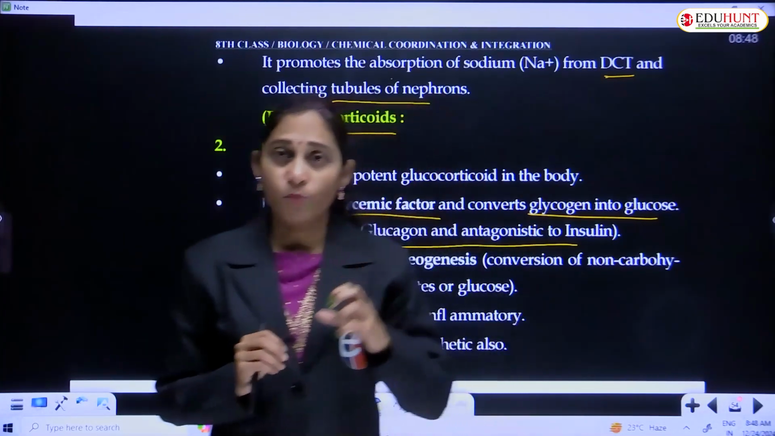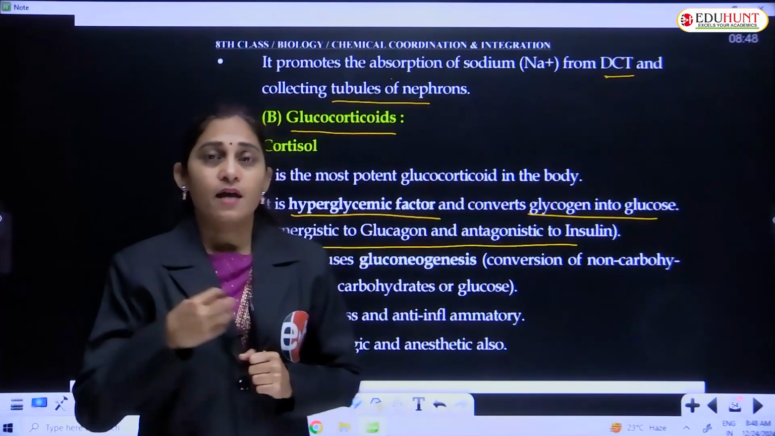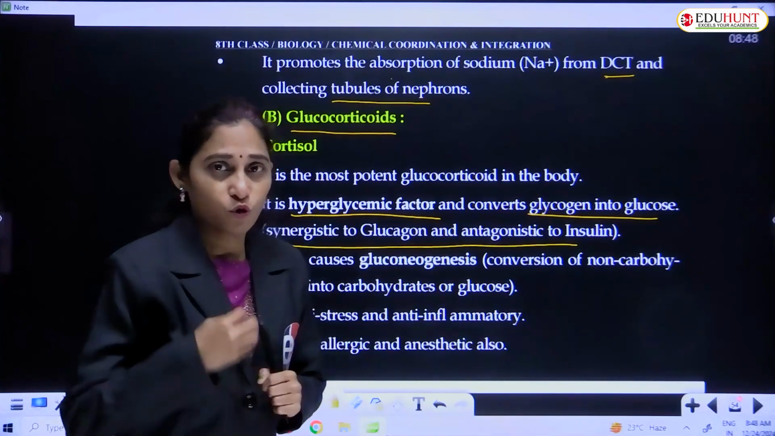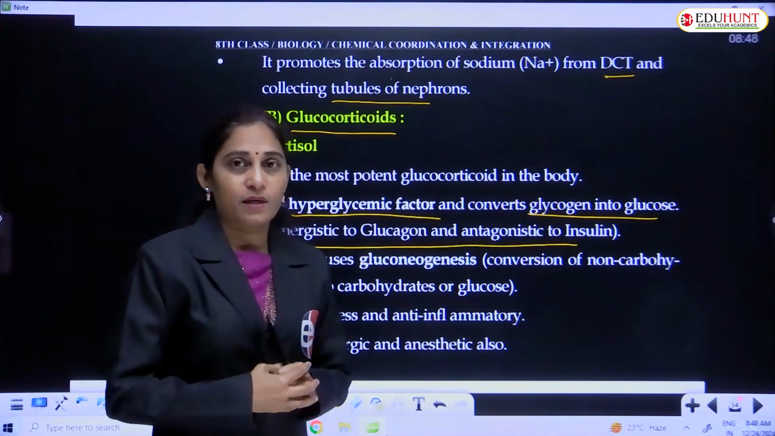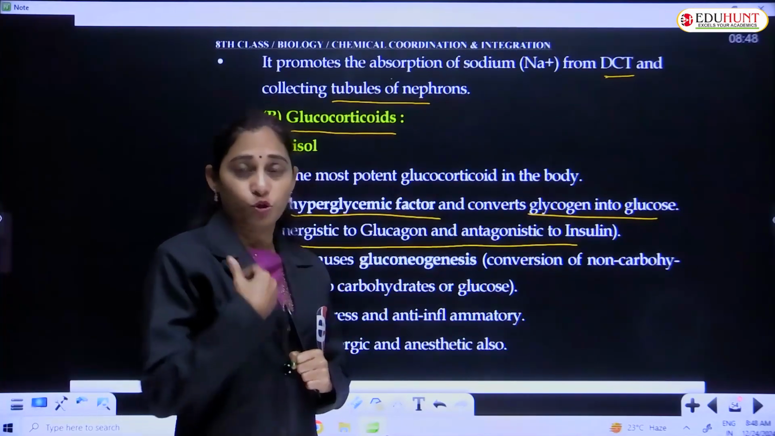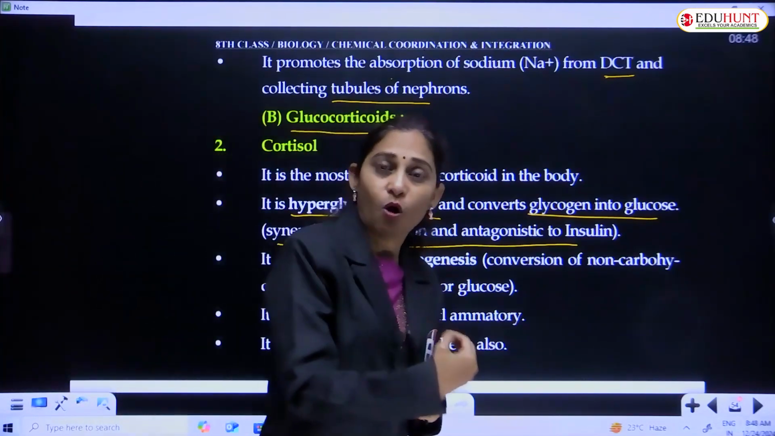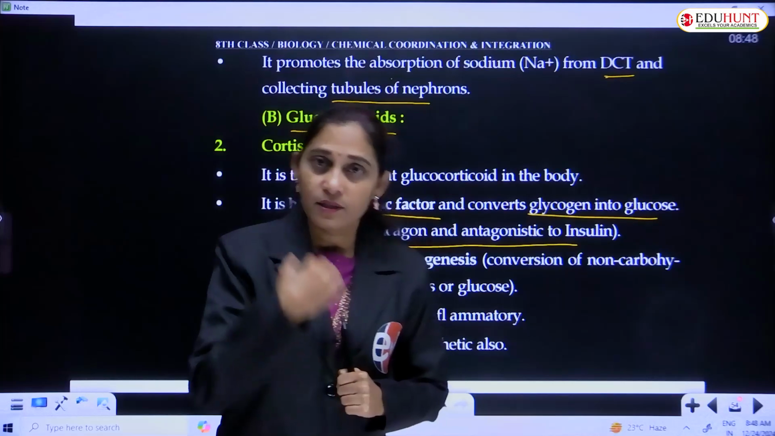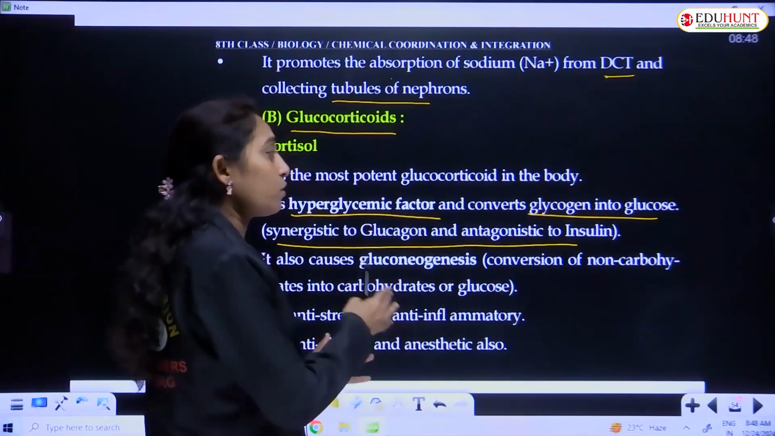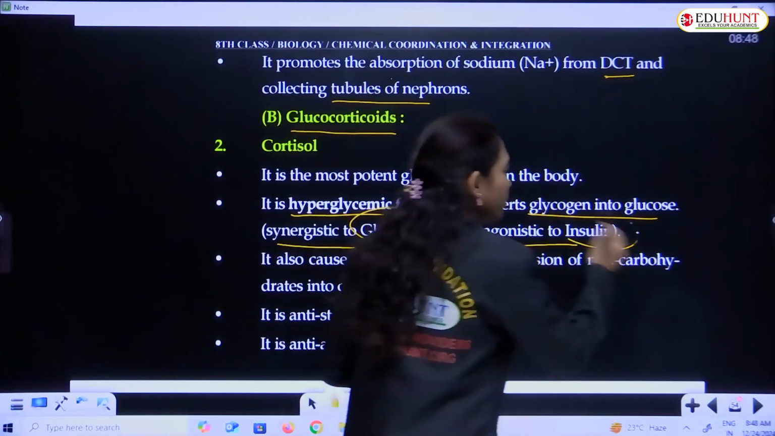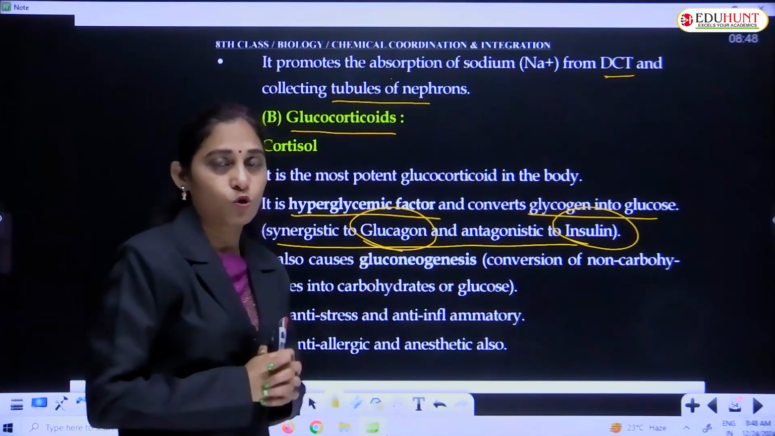Insulin promotes the absorption of glucose and utilization of glucose by the cells. It increases the permeability. Because of this, cells utilize the glucose present in the blood. Obviously, the concentration of glucose in the blood falls. Both the hormones, glucagon and insulin, work together to regulate the blood glucose level.